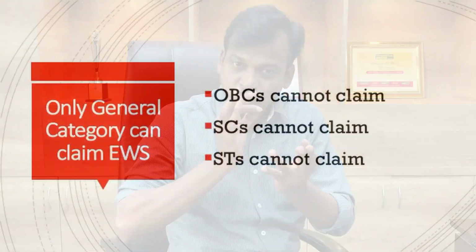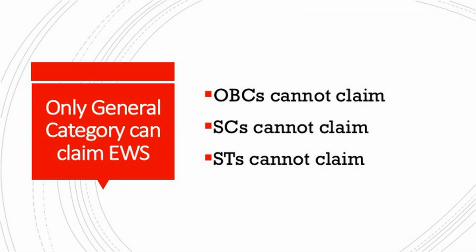First and foremost, candidates who belong to OBCs, scheduled castes and scheduled tribes are not entitled for EWS reservation. This 10% EWS reservation is only for general category candidates. Second, this EWS reservation is only applicable for central government posts, meaning central government services recruitment, as well as central government universities. It is not applicable for state government posts.